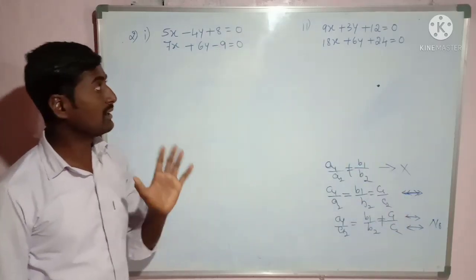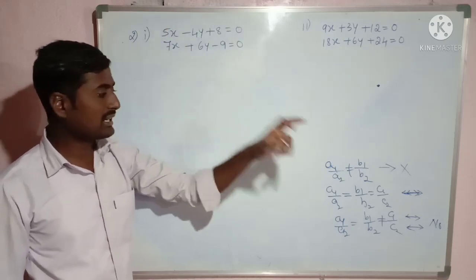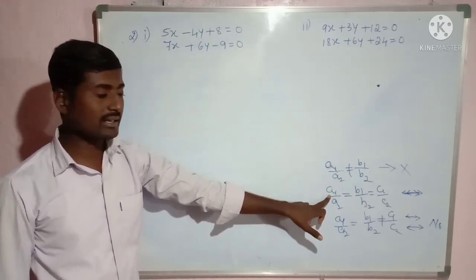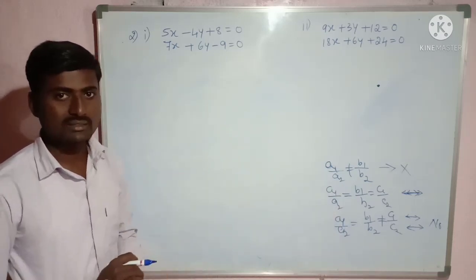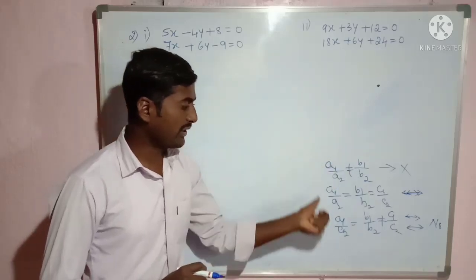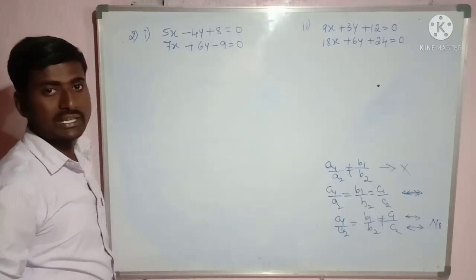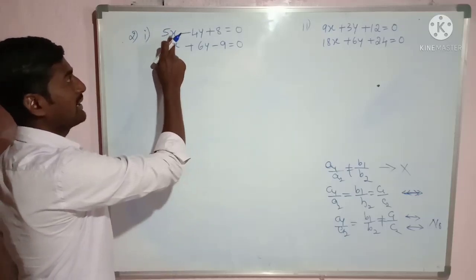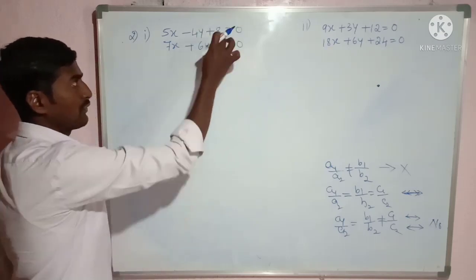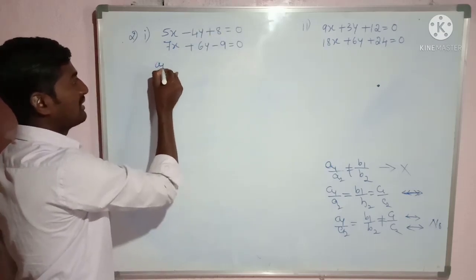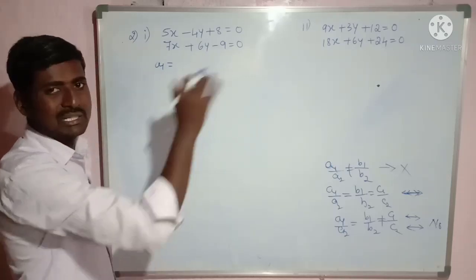Here we have to determine whether this pair of linear equations represents intersecting lines, coincident lines or parallel lines. We have to give the name for those lines. For that I should find the ratios. So observe the first equation. This I can write as a1x plus b1y plus c1 is equal to 0. Now from the first equation I have to write the constants a1, b1, c1.